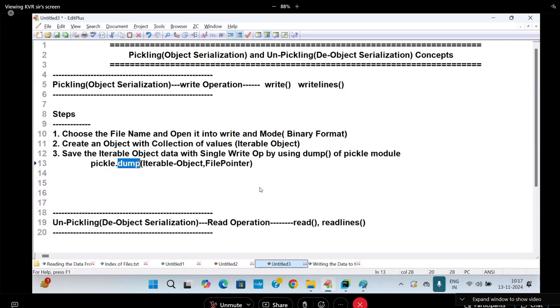This dump is a next version for what? Write and write lines. So the pickling mechanism, write operation with which function? Pickle dot dump. So how many ways are there to write the data to the file? Write function, write lines function, dump function. Dump function syntax is like this. Are you following me? Only dump function, if you say, they will ask you syntax.